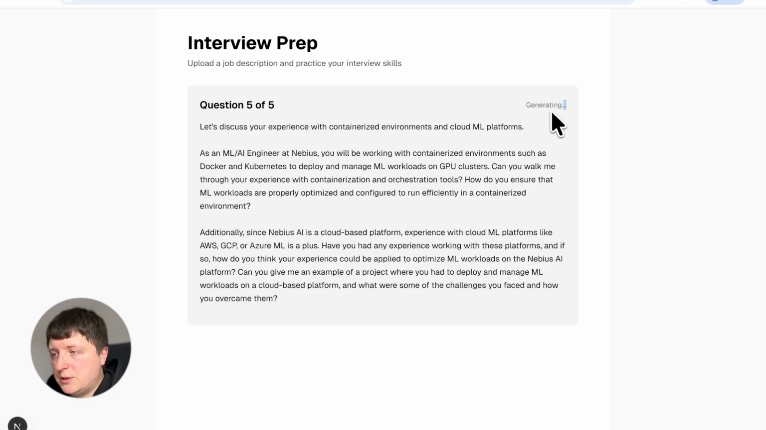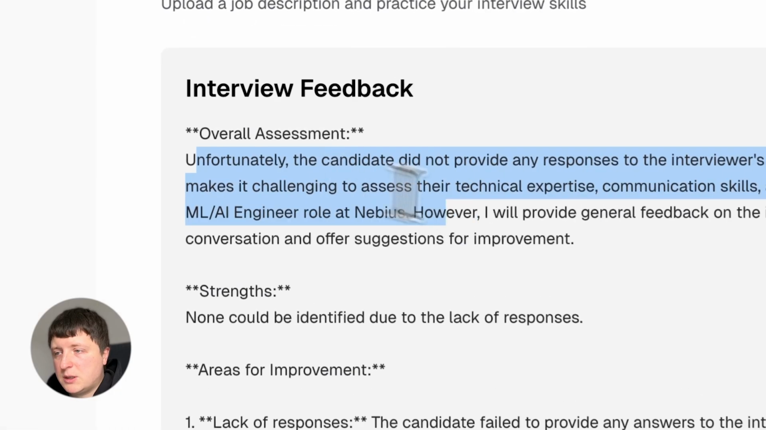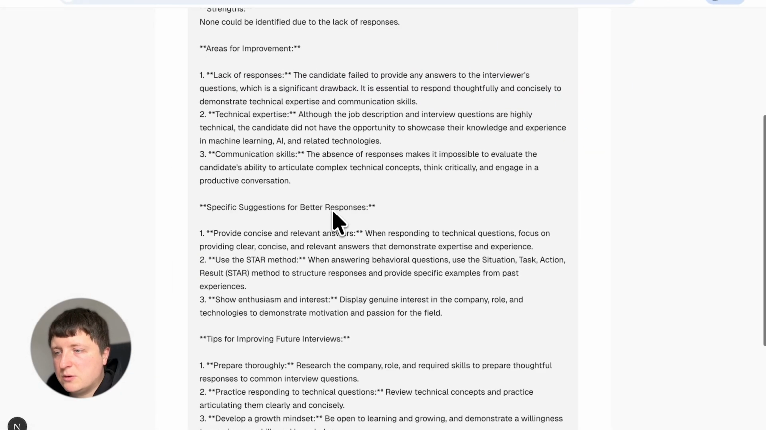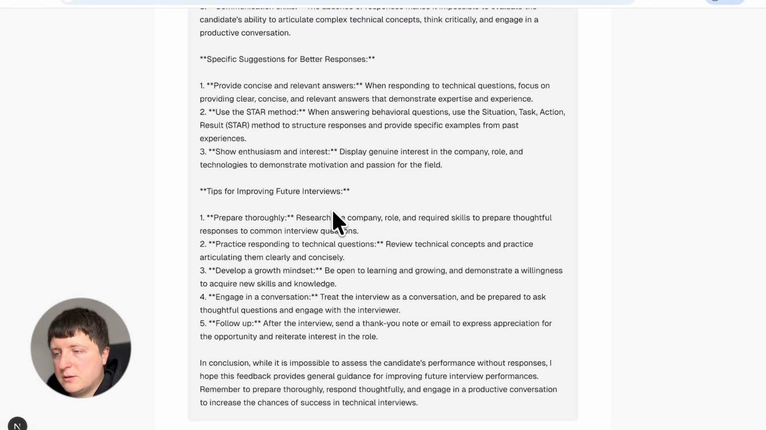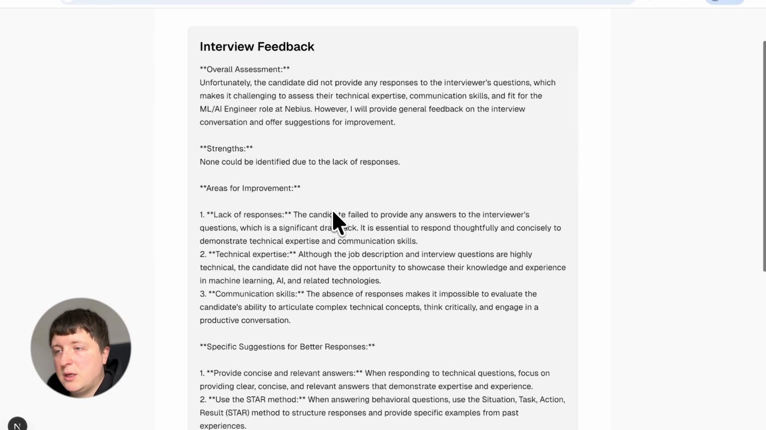Next. Now we see generating, which I assume is generating the final assessment of the interview. Okay, interview feedback, overall assessment, lack of responses. So obviously we don't have any good feedback here because we just typed next for each question.